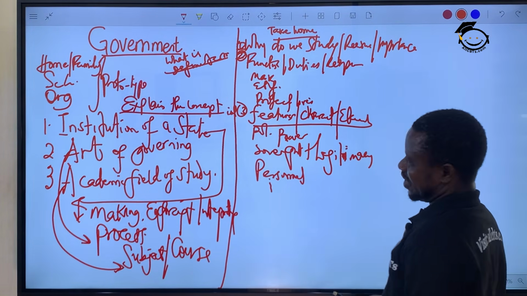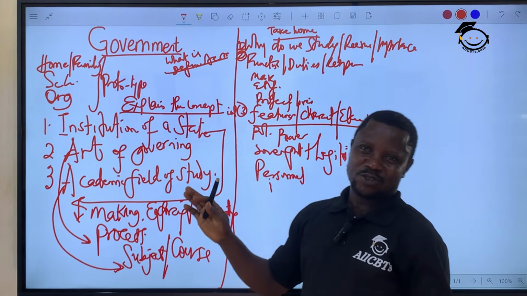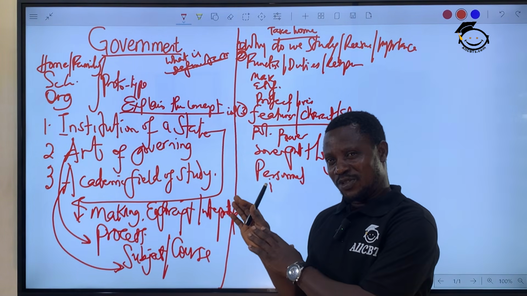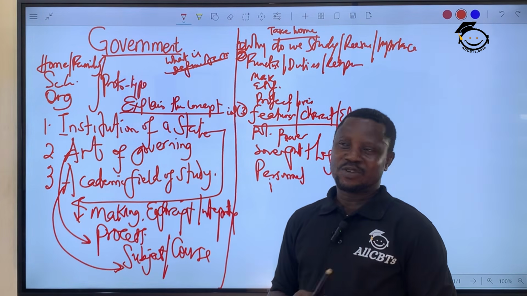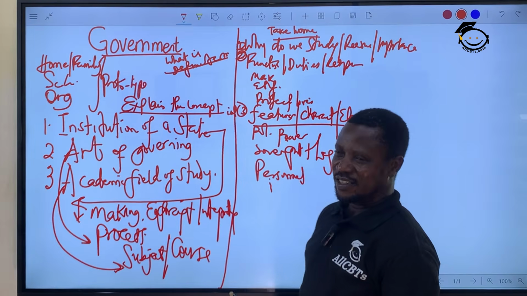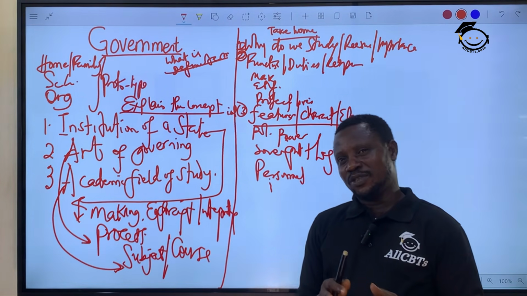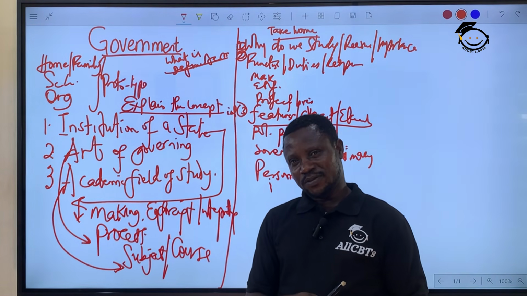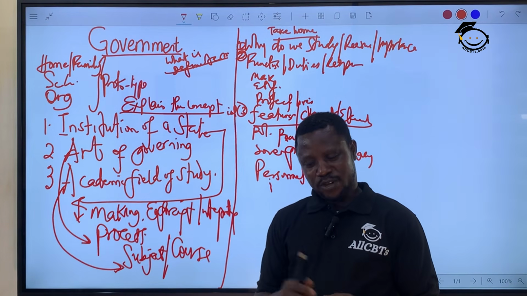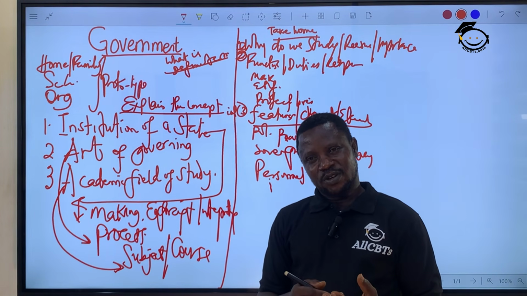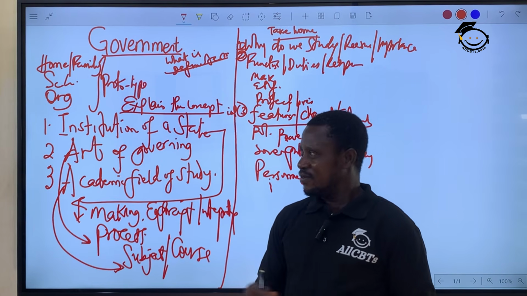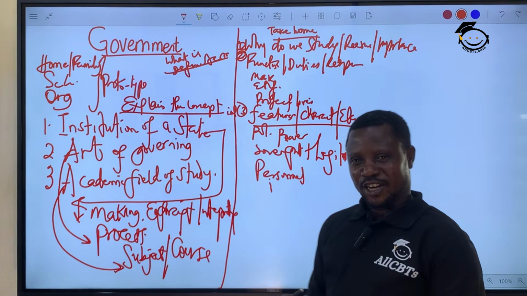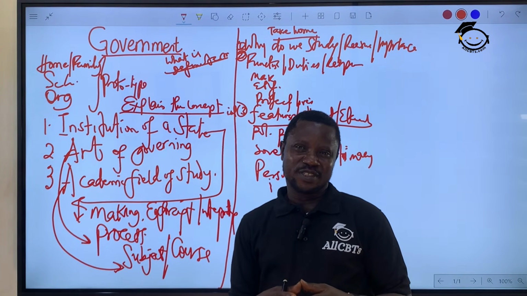I think I've done justice to introducing you to the meaning and the scope of government. You can check your syllabus, that's what is there, whether WAEC, NECO, GCE, NABTEC, JAMB: meaning and scope of government.